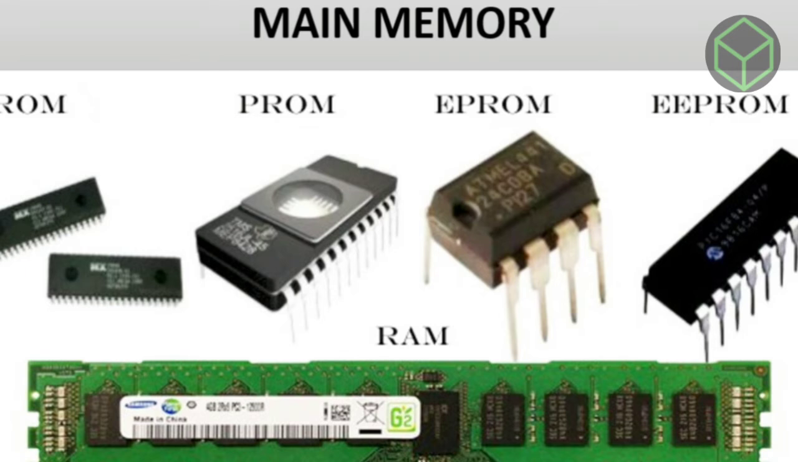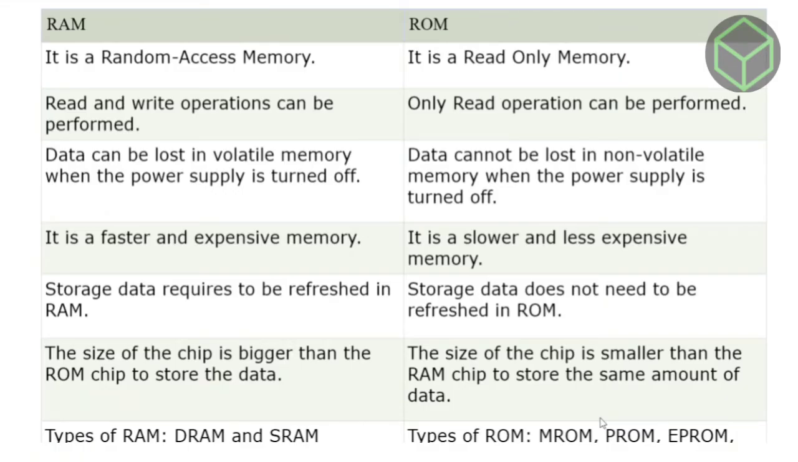Now, these are the common examples of main memory: ROM, RAM, PROM, EPROM, EEPROM. Let's learn the difference between RAM and ROM. RAM is random access memory, whereas ROM is read-only memory.